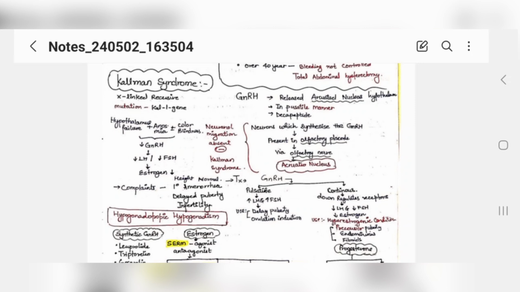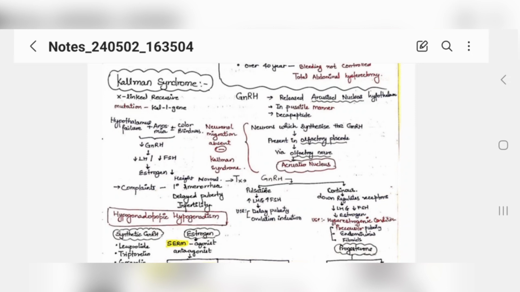This neural migration is absent in the patient who has the mutation of this Kallman gene. So that's why this syndrome occurs, and the gonadotropin releasing hormone is not released, and the patient will come to you with a complaint of amenorrhea. This is the basic pathophysiology in simple words.